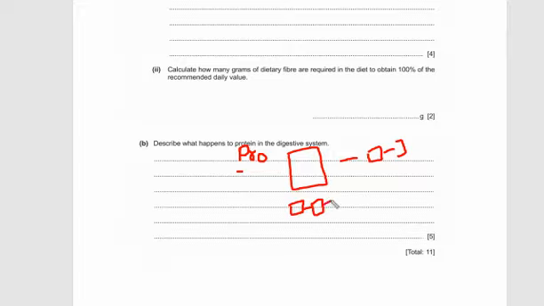A long chain of molecules of protein is called a polypeptide. When one amino acid combines with another, this forms a long chain, and this is called a polypeptide, and they form a large complex molecule which is called protein.